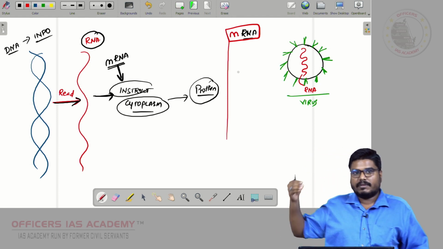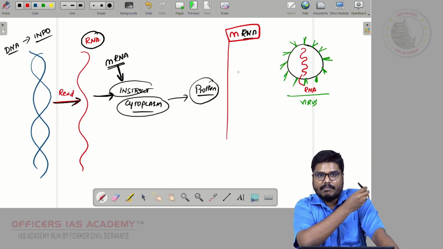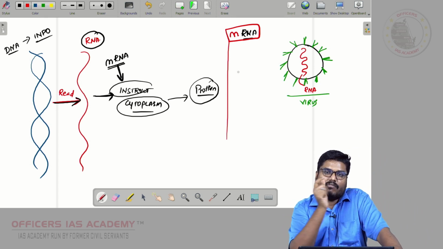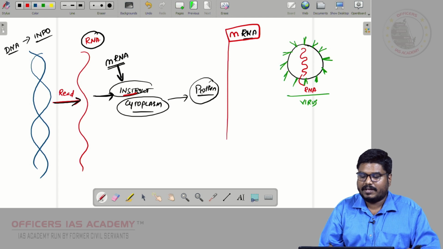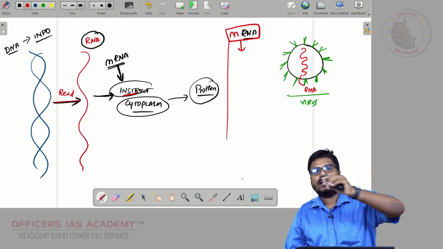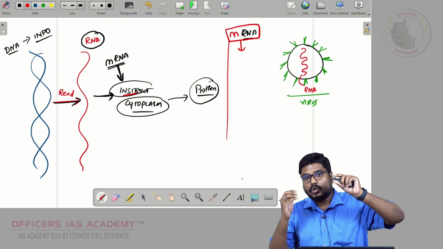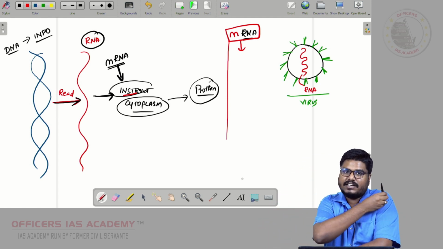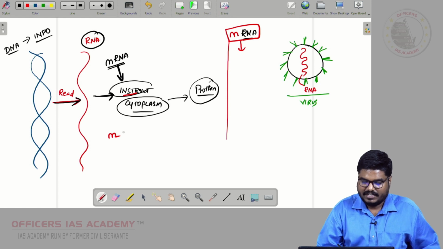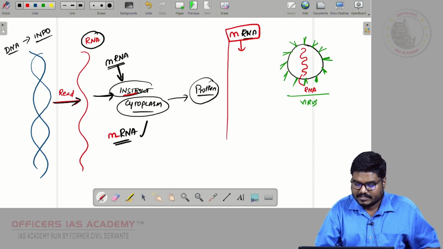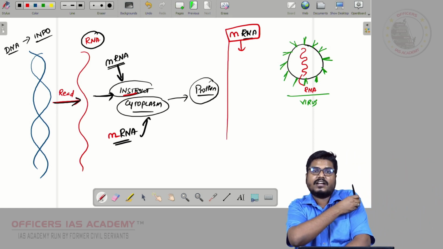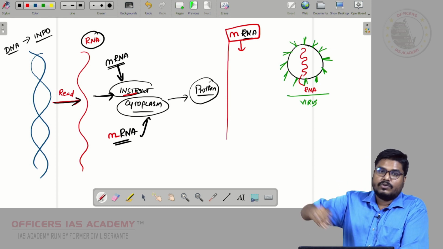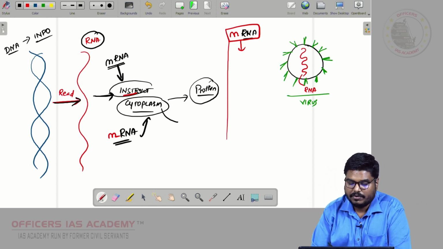So, this mRNA we are going to prepare in laboratory condition. When you take up that mRNA vaccine, that mRNA is sent inside. What is the role of mRNA? mRNA will instruct the cytoplasm to produce a particular protein. So, we have engineered the mRNA in the laboratory and we have stored some instruction. You know what it will do? It will instruct the cytoplasm. A regular RNA will do its process. Now, additionally we are sending one mRNA. This mRNA will go and ask the cytoplasm to produce a particular kind of spike protein.